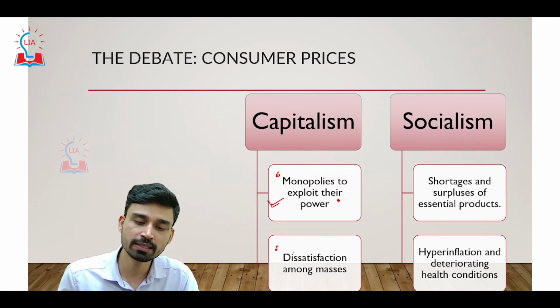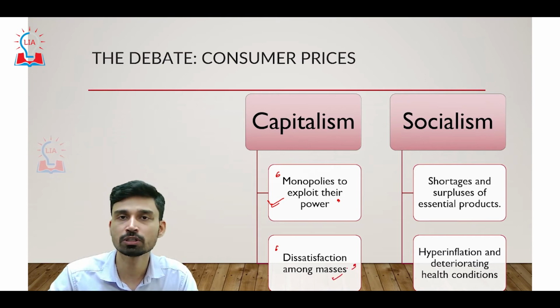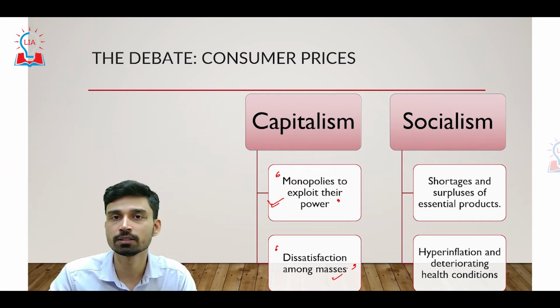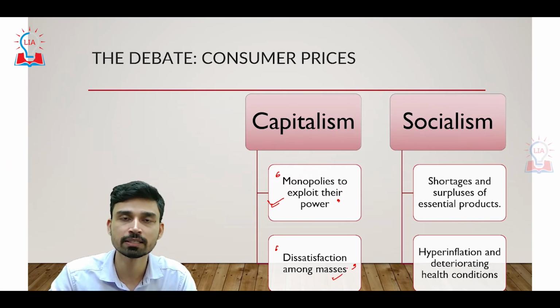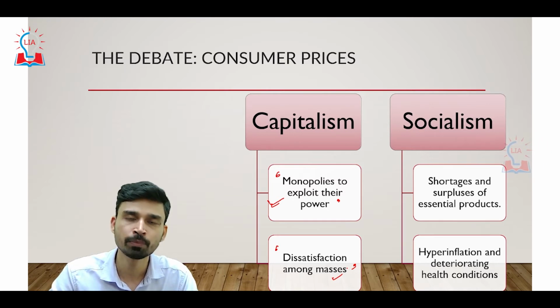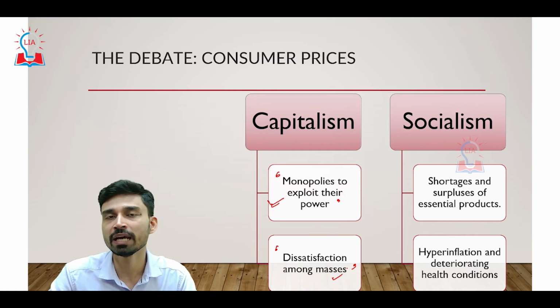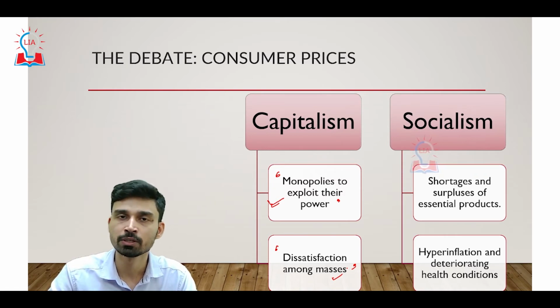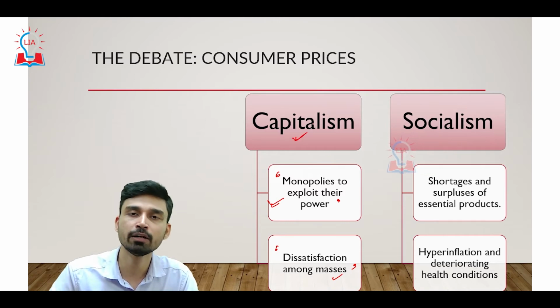Second, there is also dissatisfaction among the masses because consumer prices can vary significantly. For example, in recent times, due to the geopolitical changes and difficulties that the world has been facing since February due to the Russian invasion of Ukraine, we have seen a sharp increase in crude oil and gas prices, and that has also been reflected in the prices of consumer durables as well as essential items. So that is one negative side of capitalism.